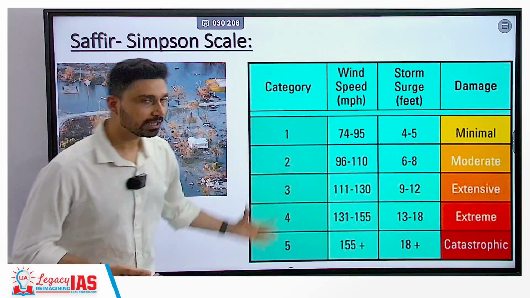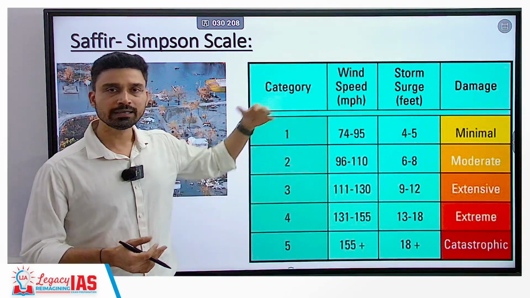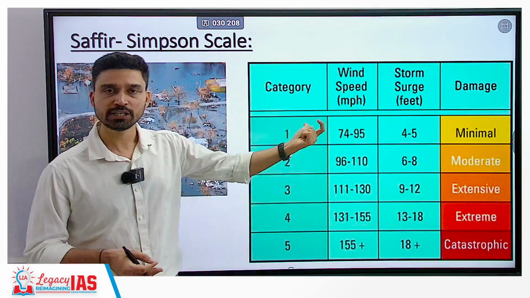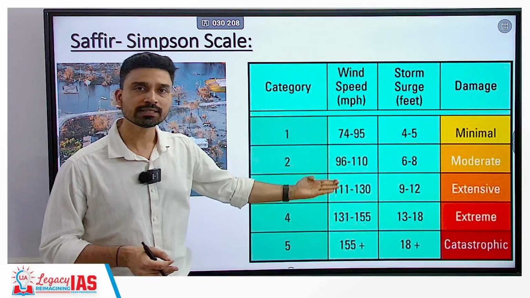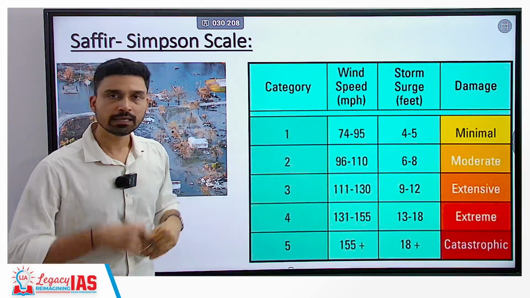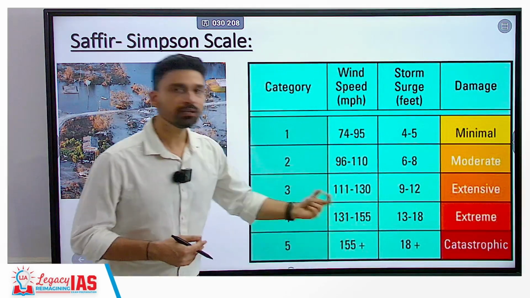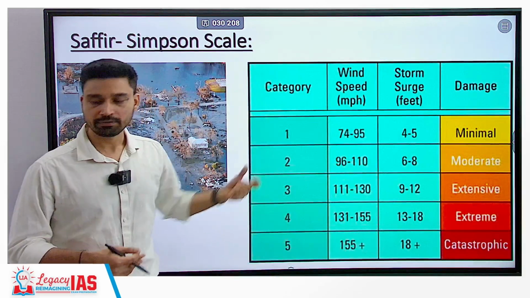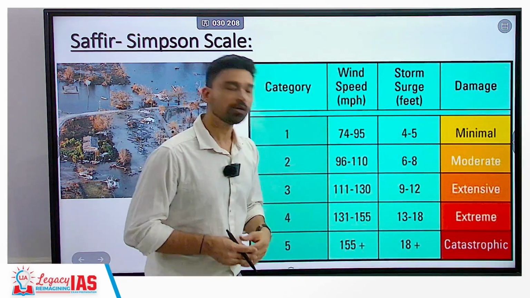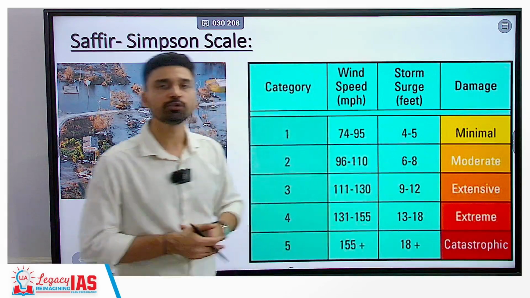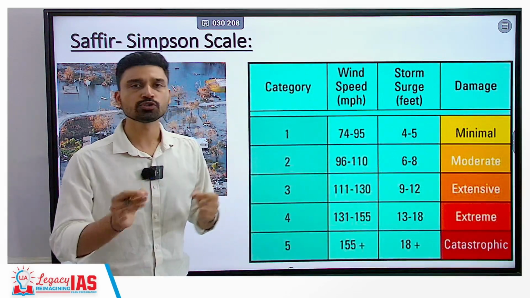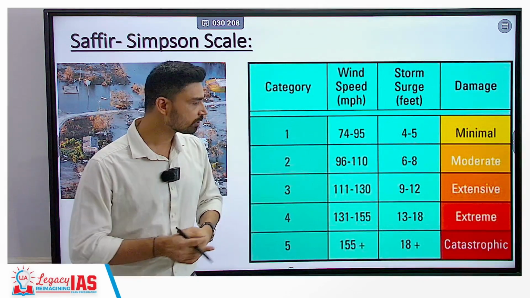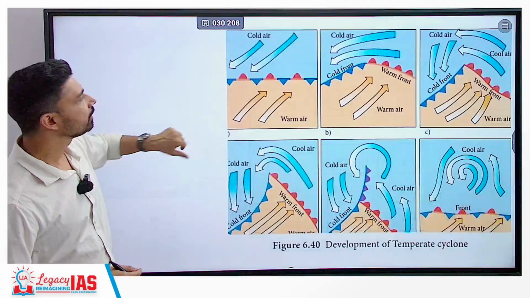And on that basis, hurricanes, more precisely we can say now, can be categorized into 5 categories. Category 1 are those hurricanes where wind speed is in the range 74 to 95, and similarly as you can see, as you move upward in the category, wind speed is very high. When the wind speed reaches more than 155 miles per hour, it is referred to as a category 5 cyclone, which causes catastrophe, extensive damage. For example, in 2010, one of the most devastating weather systems that struck earth was Hurricane Katrina in the United States of America, an example of a category 5 hurricane.